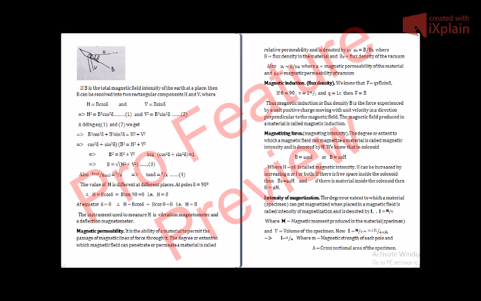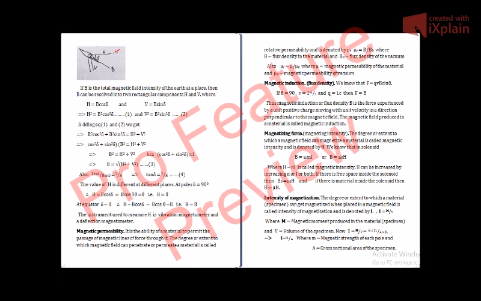So you can see from this figure, H is the horizontal component of the Earth's magnetic field B, and V represents the vertical component of the magnetic field B. As you might have learned about the horizontal and vertical components of a vector in class 11th, H will be B cos del, because here it is not theta, it is del, the angle between B and H. So the horizontal component H is equal to B cos del, and the vertical component V is equal to B sin del.